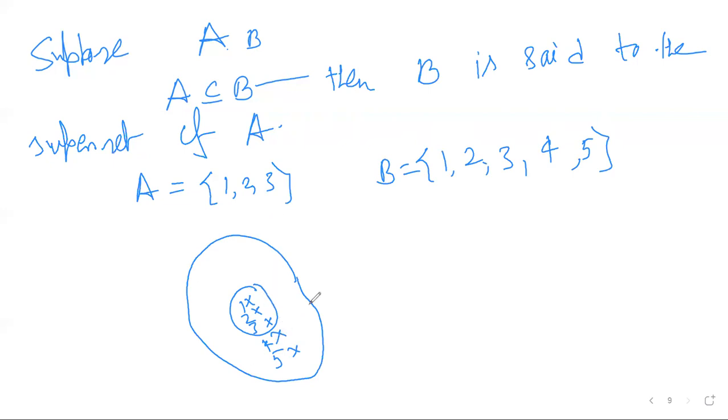So a superset always contains the subset, right?